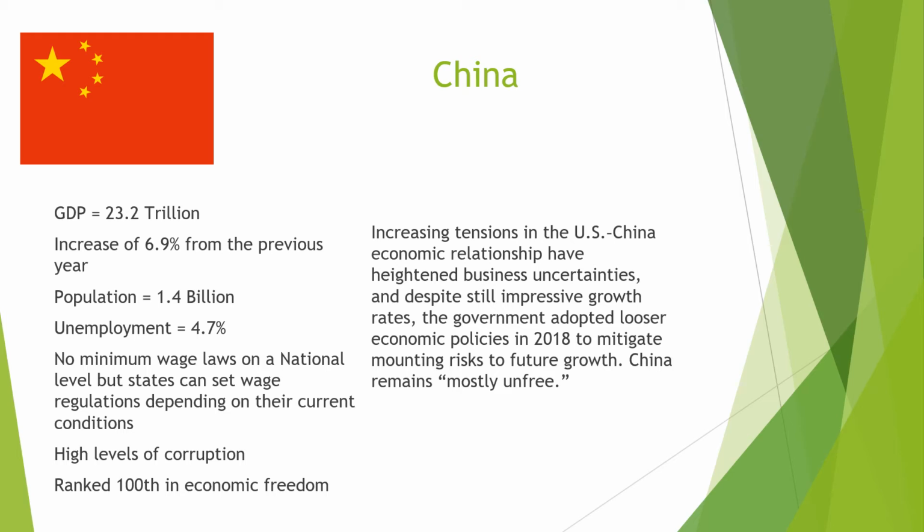The next country is China. The GDP is 23.2 trillion, an increase of 6.9% from the previous year. Population is 1.4 billion. Unemployment is 4.7%. No minimum wage laws on the national level, but states can set wage